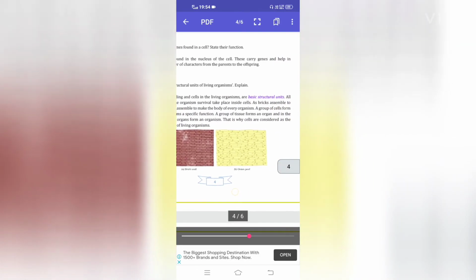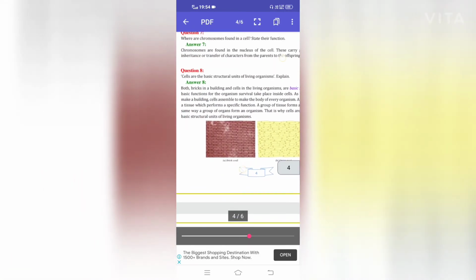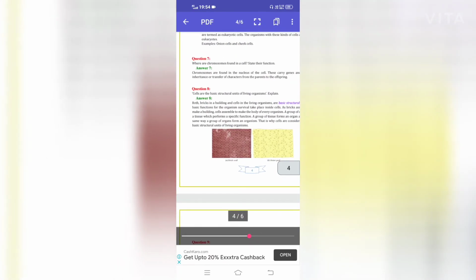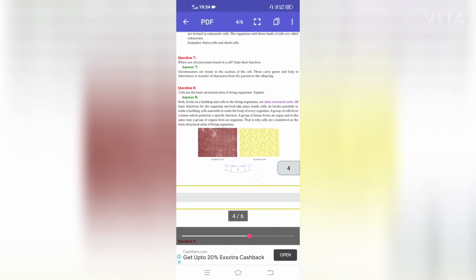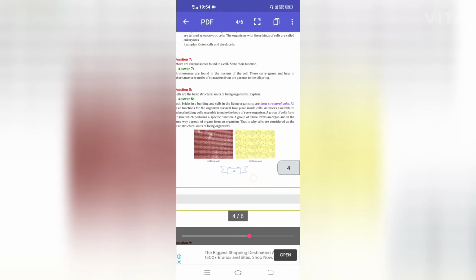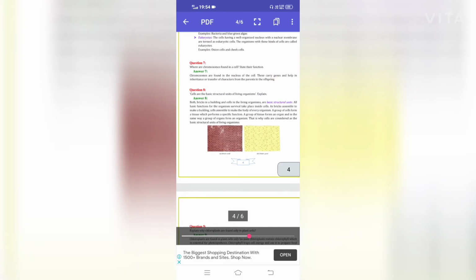As bricks assemble to make a building, cells assemble to make the body of every organism. A group of cells forms a tissue which performs a specific function. A group of tissues forms an organ, and in the same way a group of organs forms an organism. That is why cells are considered the basic structural unit of living organisms.